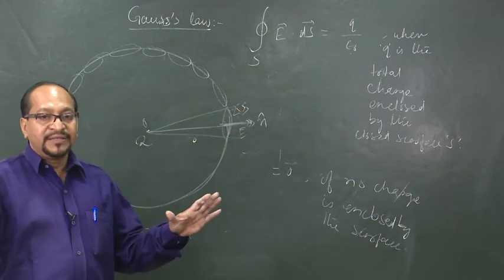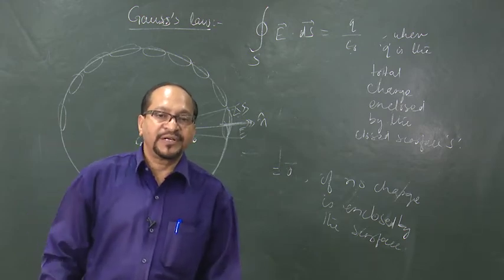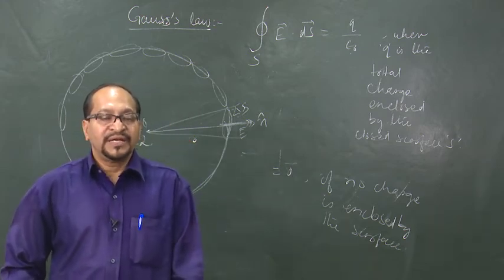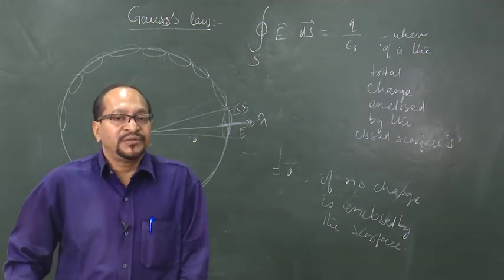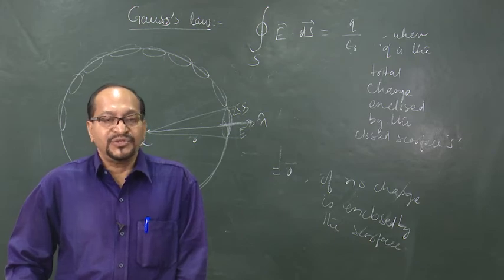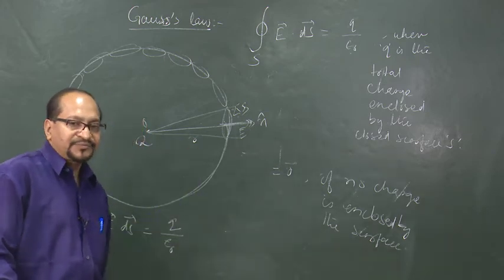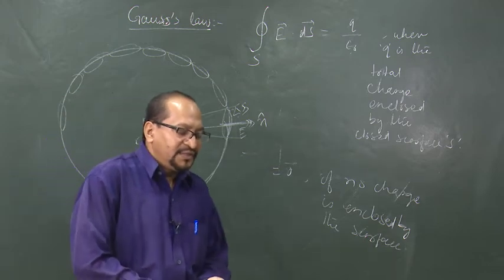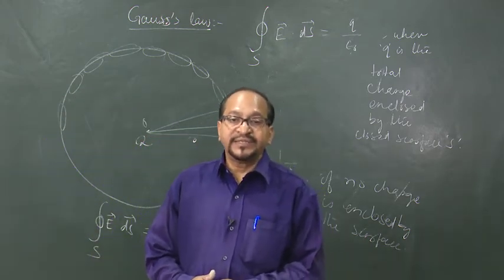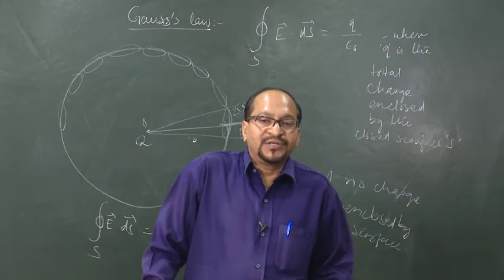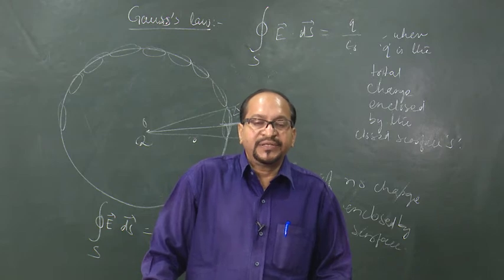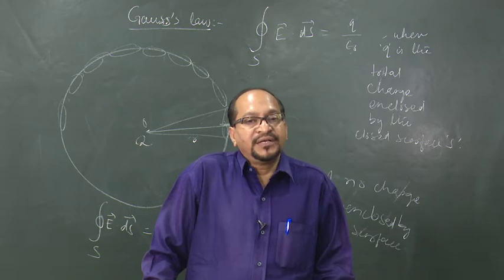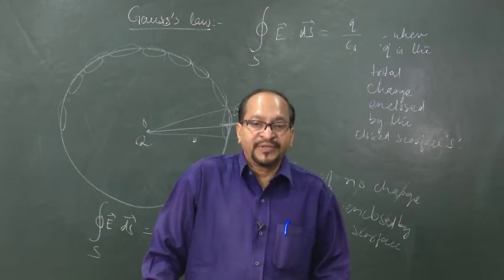So, in an electric field, if we take the surface integral of the normal component of the electric field around a closed surface, and if that closed surface does not enclose any charge, according to Gauss law it would give the total flux equal to 0. This is Gauss law, and we will prove it. When we apply Gauss law, we find that it is a very powerful and convenient way to find the electric field in certain situations where the charge distribution permits symmetry. We will discuss it later.